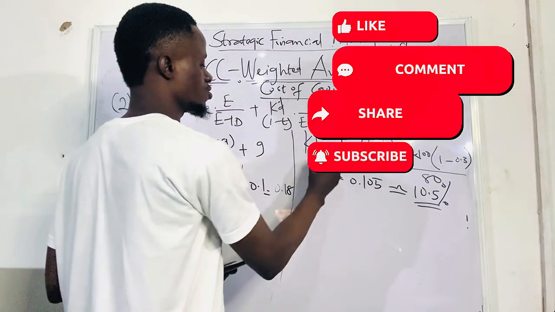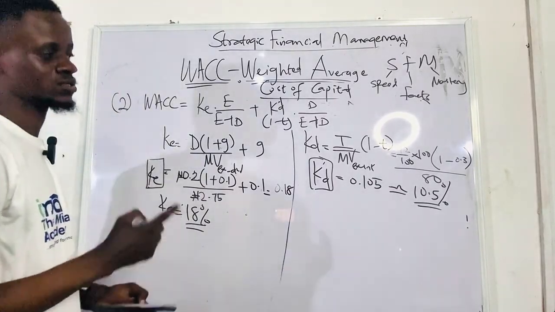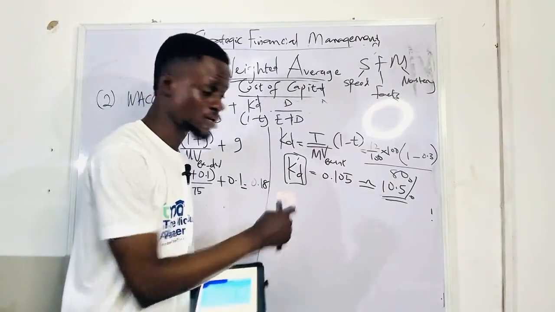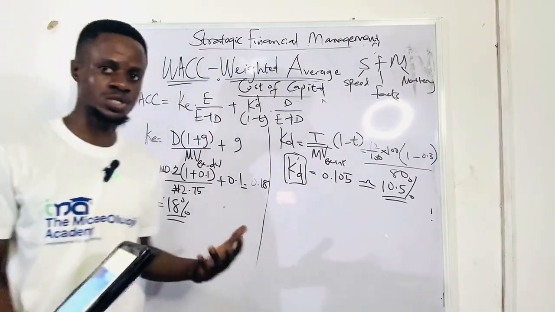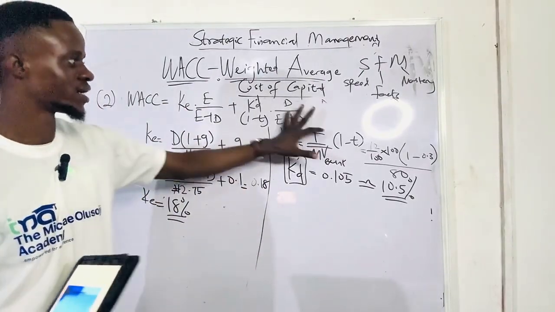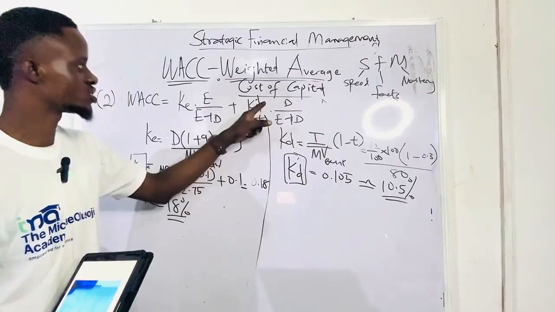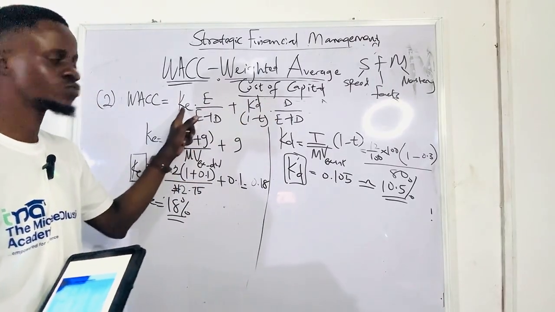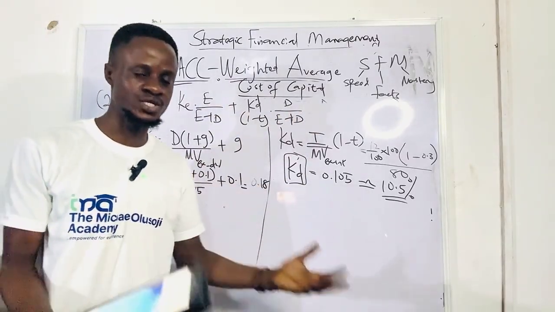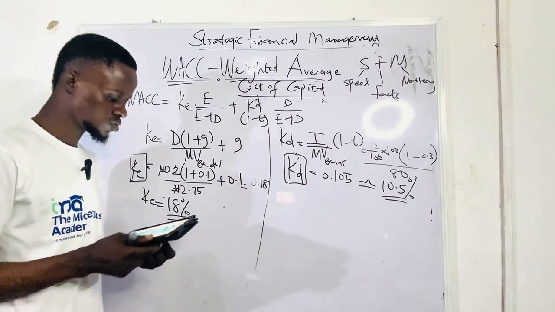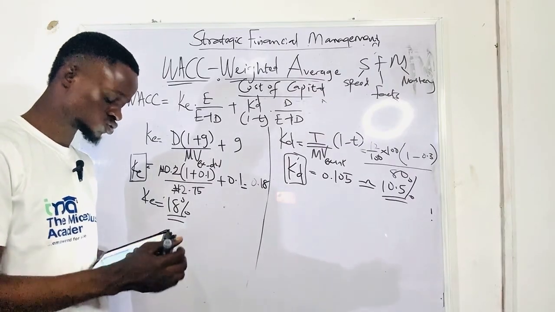So we have our cost of debt and cost of equity done. So what else do we need to find in order to get WACC? Look at the formula here. We need to find our equity value and our debt value, since we've gotten cost of debt and cost of equity, right? That is the importance of writing out your formula to guide you, right? So now, how do we get our equity value, or equity market value, or total value of equity?